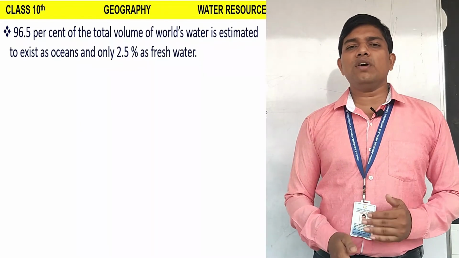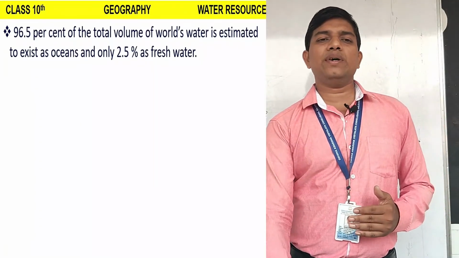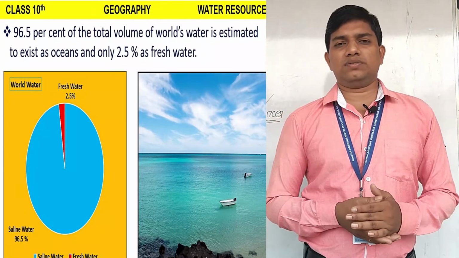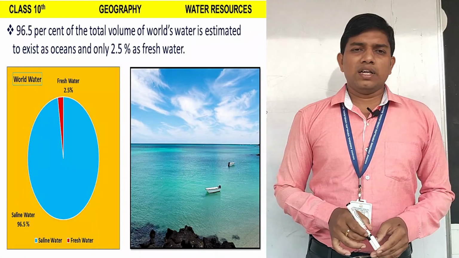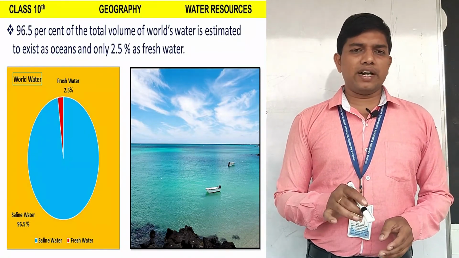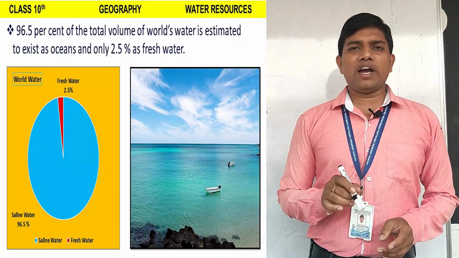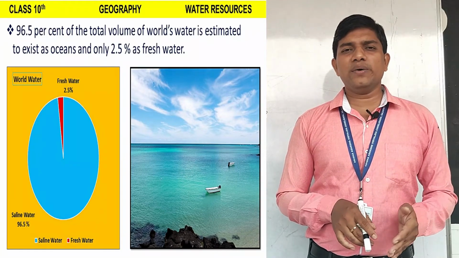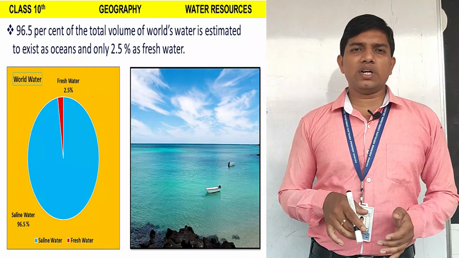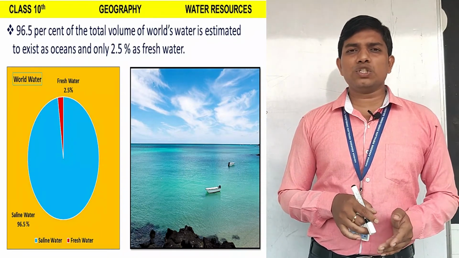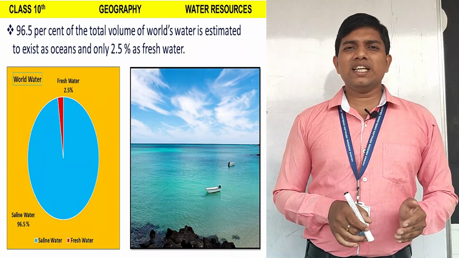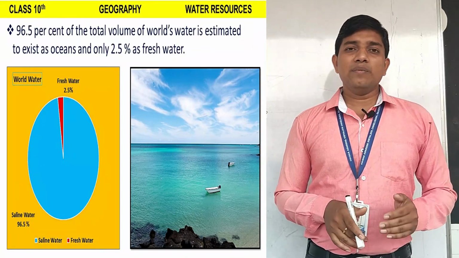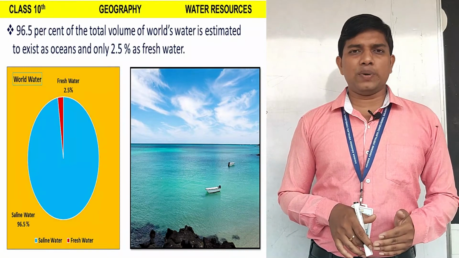96.5% of the total volume of the world's water is estimated to exist as ocean and only 2.5% as fresh water. To understand this, look at the pie chart. If the total volume of the world's water is 100%, then 96.5% exists in the ocean. Ocean water means saline water, meaning salty water, which is not suitable for human consumption. Another 1% is also salty water, which exists in the lakes. So a total of 97.5% is salty water. The remaining 2.5% is fresh water.